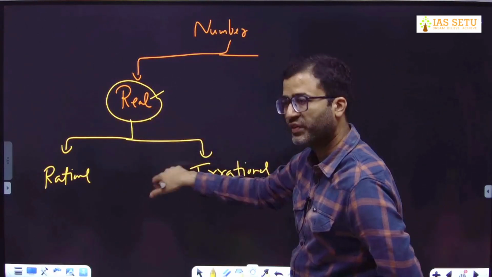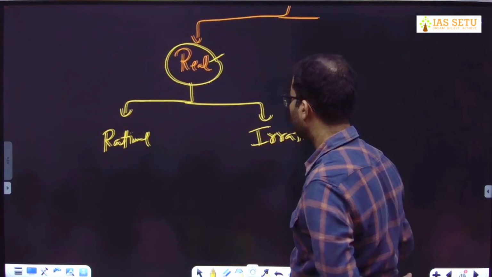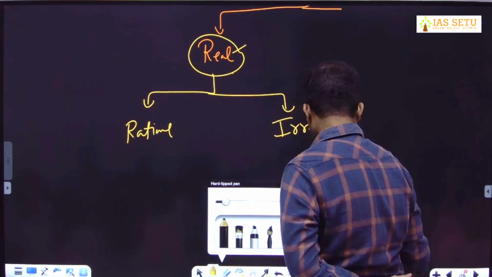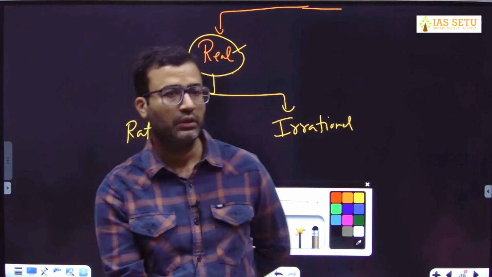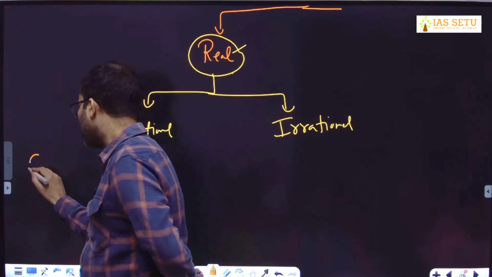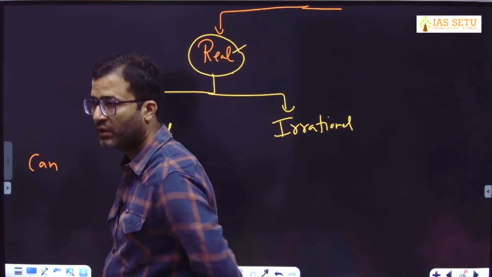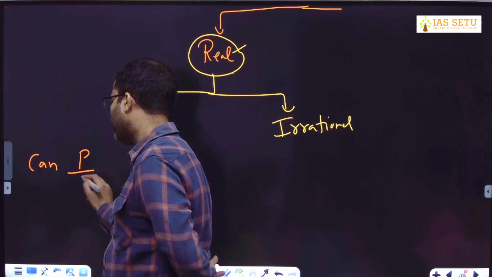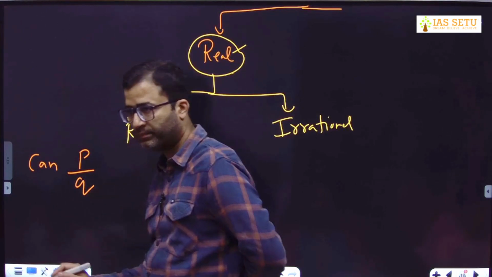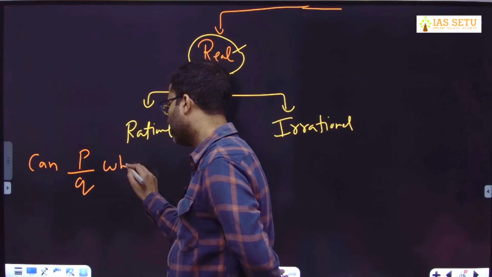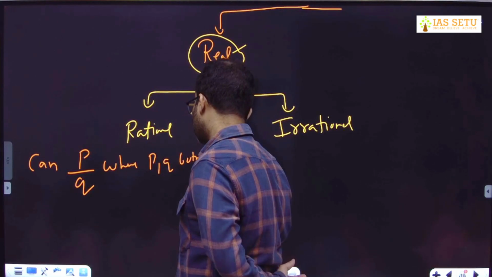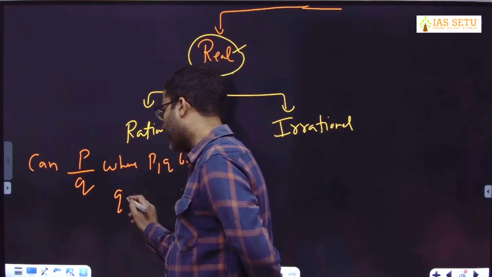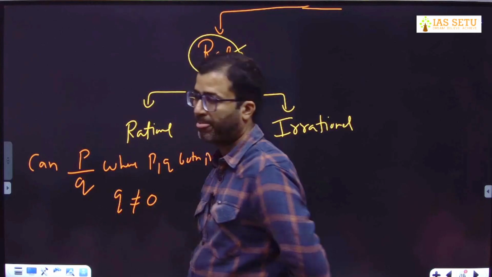In our syllabus, we have real numbers. Rational number definition: many of you know that we can express this number in the form of P by Q, where P and Q both integer, but Q cannot be equal to 0.